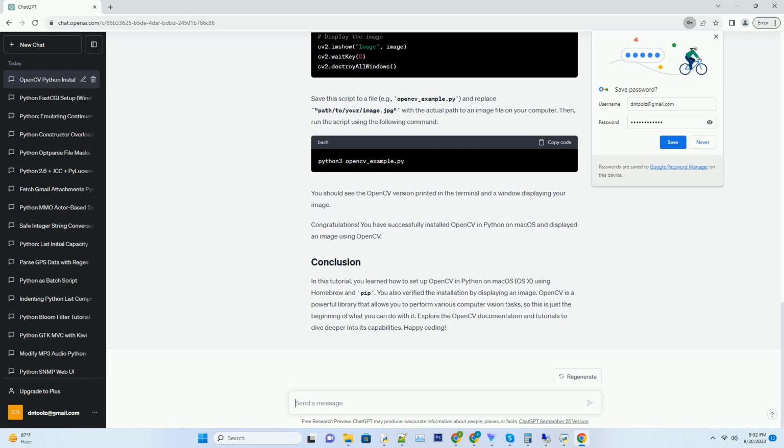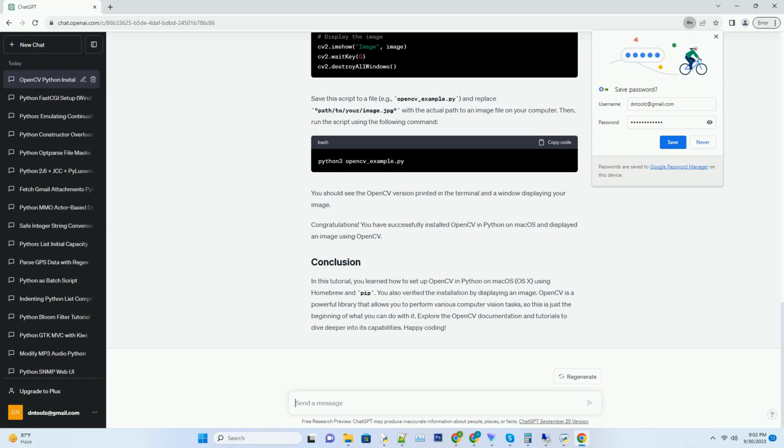To verify that OpenCV has been installed correctly, you can create a Python script with the following code. Save this script to a file, for example opencv_example.py, and replace path/to/your/image.jpg with the actual path to an image file on your computer. Then, run the script using the following command. You should see the OpenCV version printed in the terminal and a window displaying your image.